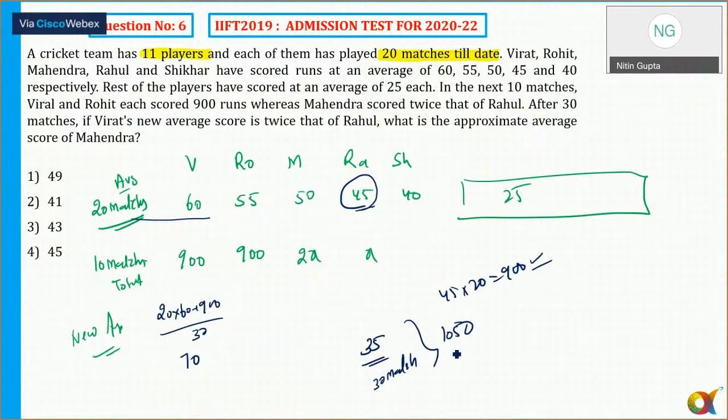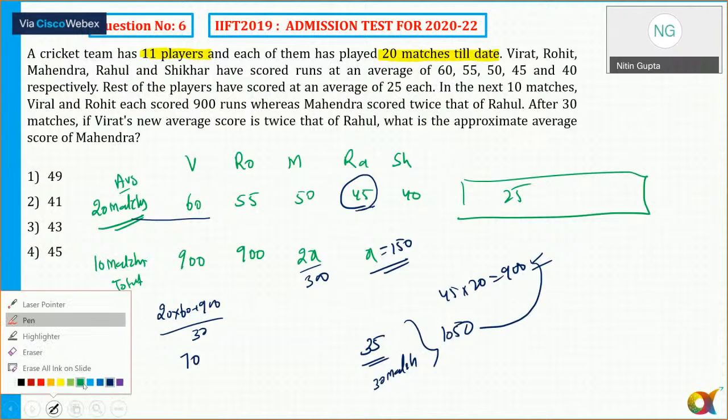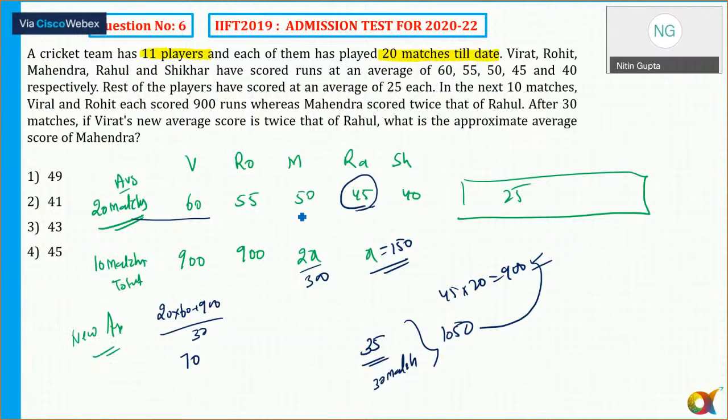Now in the next 10 matches, the total score will be nothing but the difference between these two. So the difference between 1050 and 900 is 150. So x is equal to 150. Okay. So 2x must be equal to 300. So what is the new average score of Mahendra? Mahendra's old average was 50 in 20 matches. So the total is 50 into 20, which is 1000, plus 300 now, divided by 30. So 1300 by 30, that will be 130 by 3.